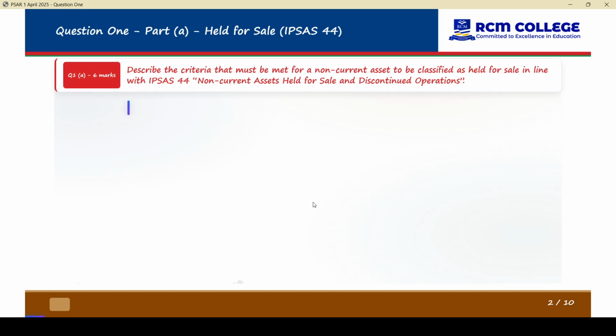So required, the first one we'll start with. Describe the criteria that must be met for a non-current asset to be classified as held for sale in line with IPSAS 44. So what is this criteria? For example, a ministry block is kept by being used.